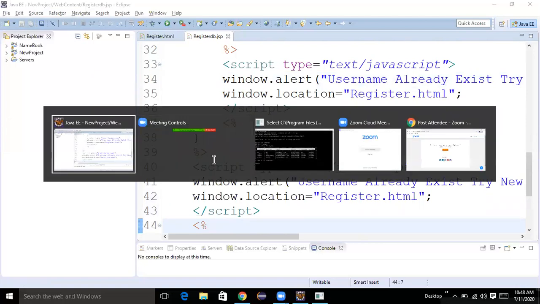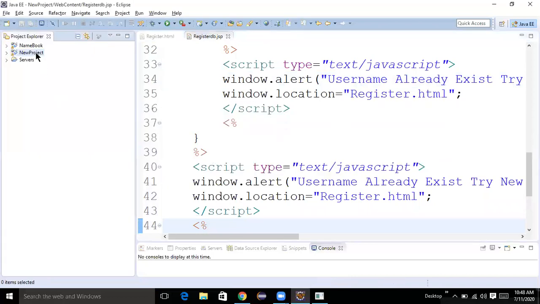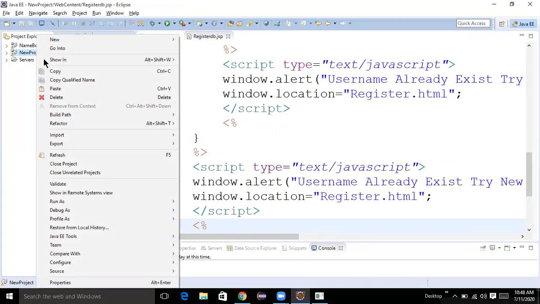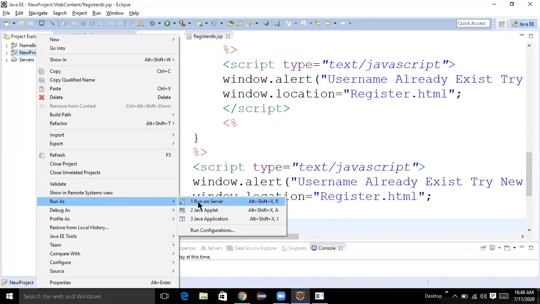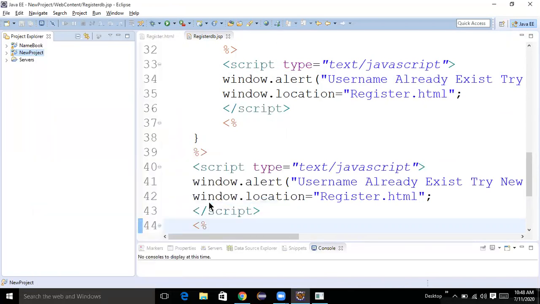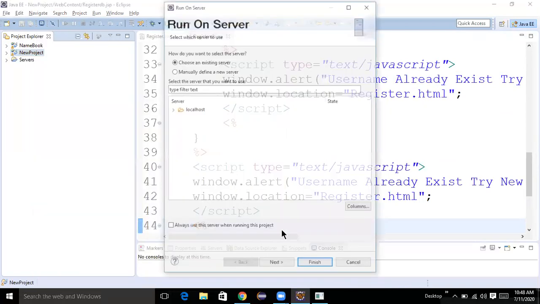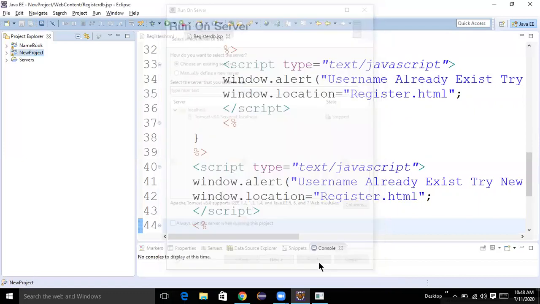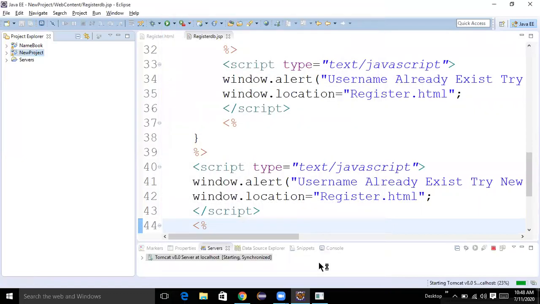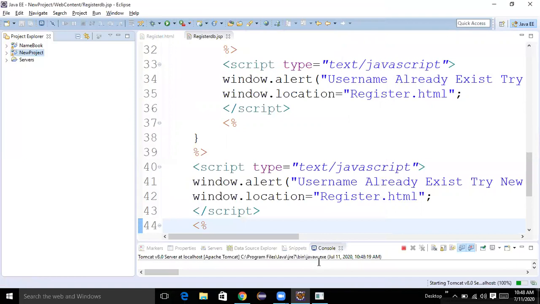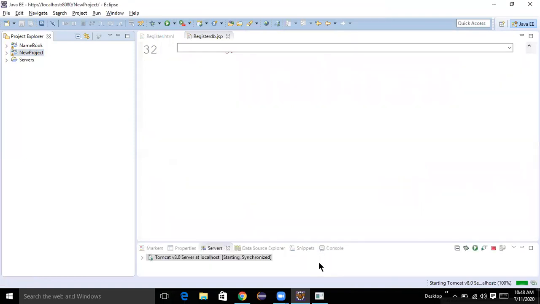We need to run the new project. Run as, run on server. When will it show the alert? When the username already exists.